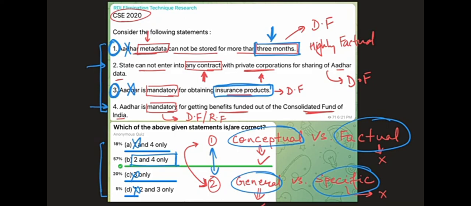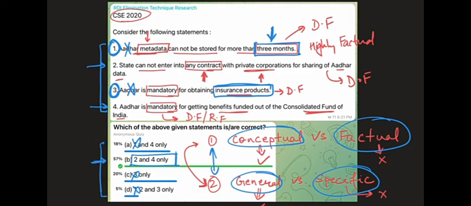And identifying faults is easier compared to identifying the right answer, because identifying the right answer requires a higher level of knowledge and confidence and surety compared to identifying the wrong answer. Something can be wrong in many ways, but if it has to be correct, it has to be correct in that specific way only. So identifying the wrong options is comparatively easier, and therefore we went for that approach in this question and arrived at Bravo as the answer.